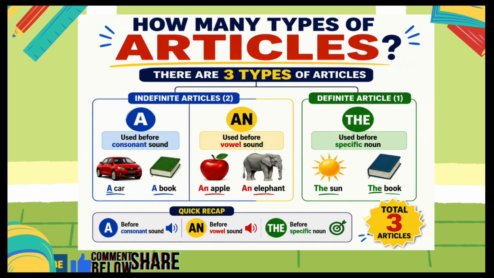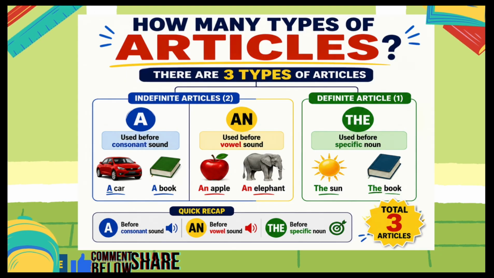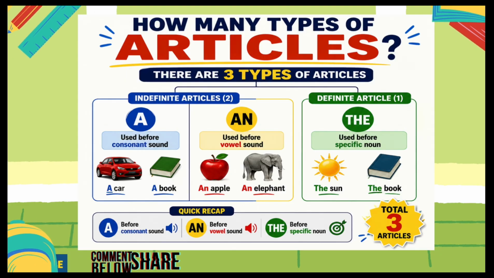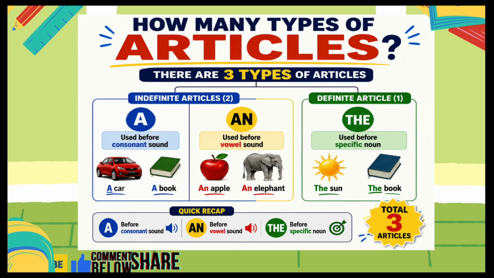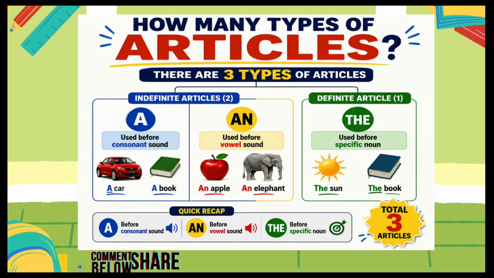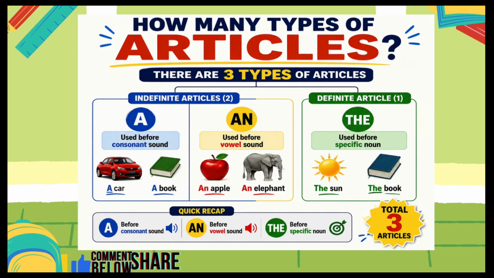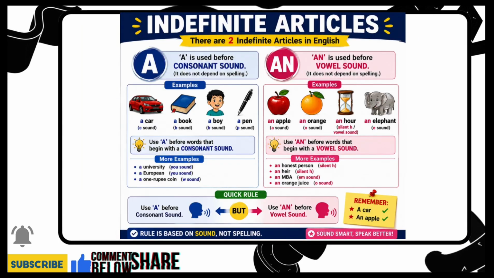A: used before consonant sound, a car, a book. An: used before vowel sound, an apple, an elephant. Definite article, the: used before a specific noun, the sun, the book. Quick recap: a before consonant sound, an before vowel sound, the before specific noun. So let's move to indefinite articles.